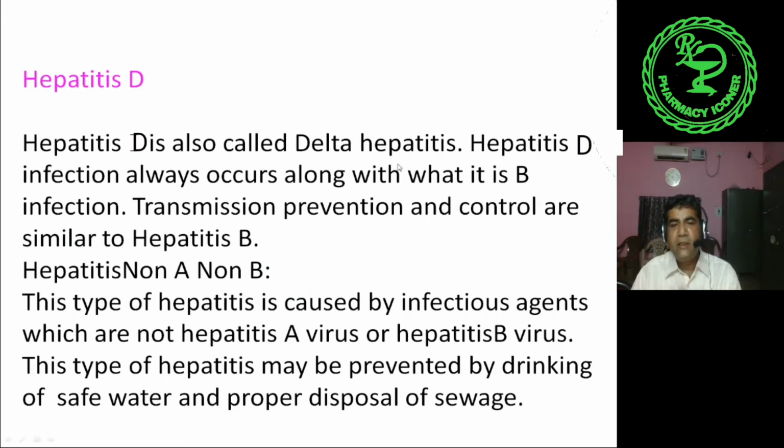Hepatitis D, also called delta hepatitis. Hepatitis D infection always occurs along with hepatitis B infection. Transmission, prevention and control are similar as hepatitis B. Hepatitis non-A and non-B: this type of hepatitis is caused by infectious agents which are not hepatitis A or hepatitis B. This type of hepatitis may be prevented by drinking safe water and proper disposal of sewage.